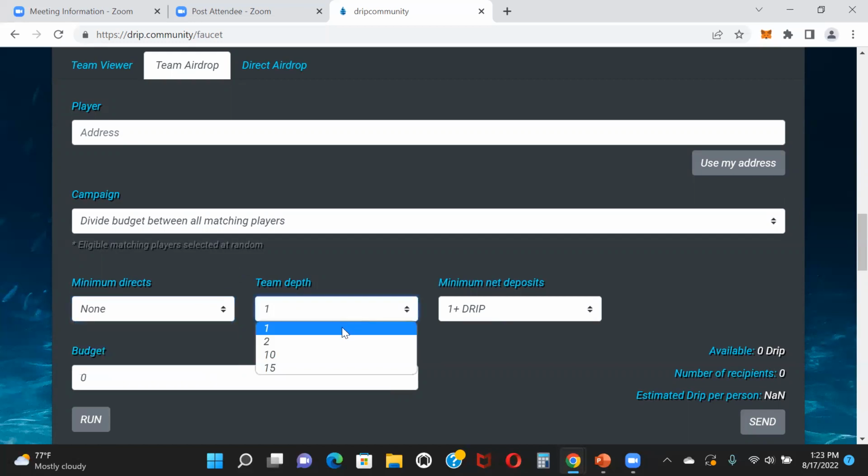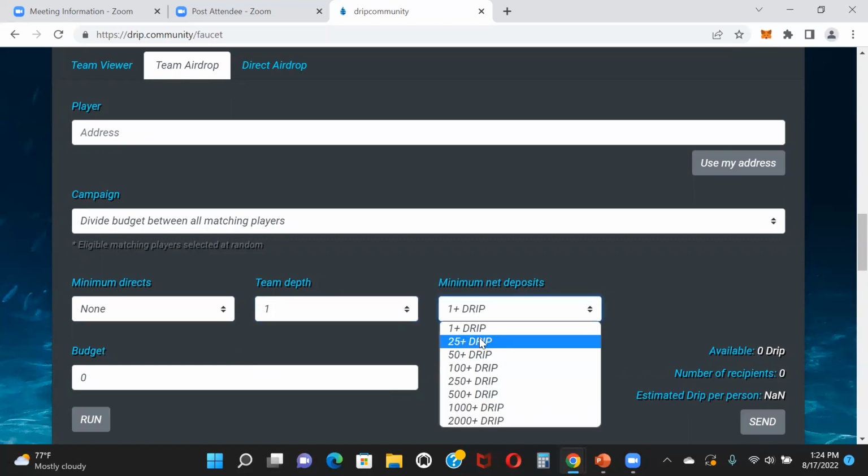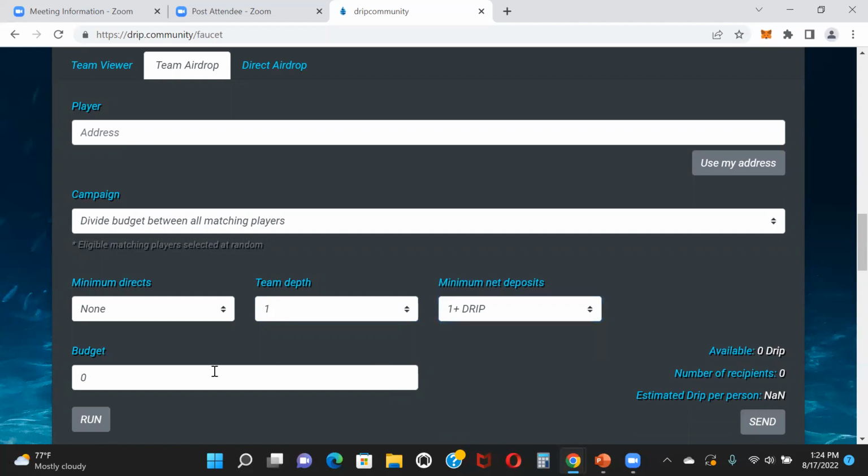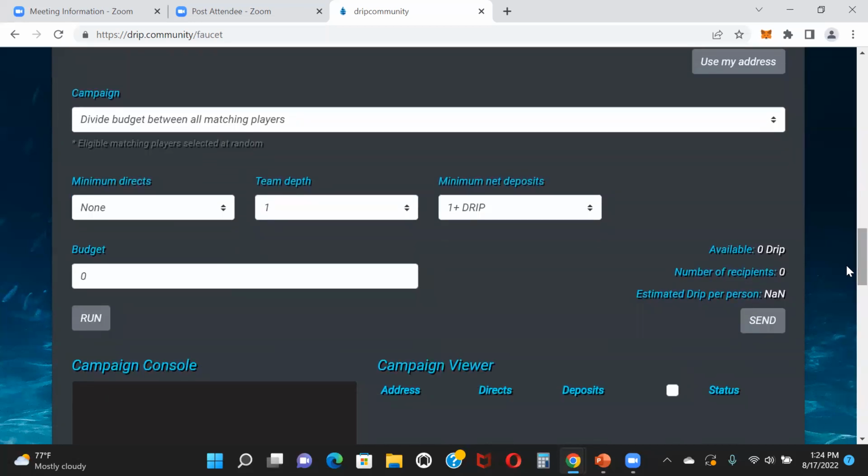Here, team depth, you can put 1, which is people that have used your buddy address. You can also open this up to levels beneath you, but most times the team depth will be set to 1. And then this right here is the minimum net deposit they need to have to qualify for the airdrop. So here you can choose 50, 100, 250, whatever the case might be. Then you set your budget. How much drip do you want to airdrop? And when you click run, it'll take all the people that qualified for your airdrop, and then it'll divide up your budget. And then you can see right here how much each person will get in the airdrop.